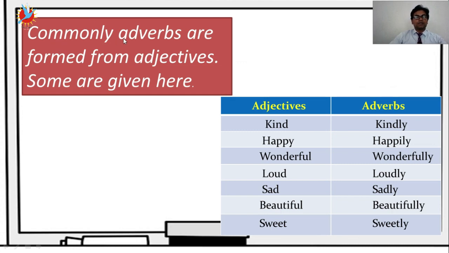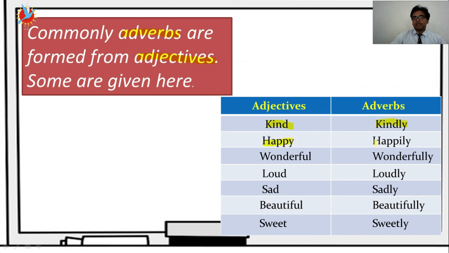So commonly adverbs are formed from adjectives. Some are given here. Remember this thing: adverbs are formed from adjectives. Look here. Kind, it is an adjective, so change it into adverb: kindly.